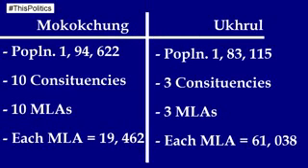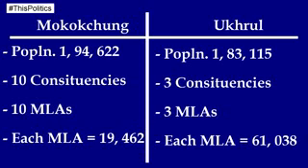According to the 2011 census, Mokokchung district of Nagaland has a population of 1,94,622. The district has 10 constituencies. So this population is represented by 10 members of the Legislative Assembly. In other words, each MLA has to look after a population of